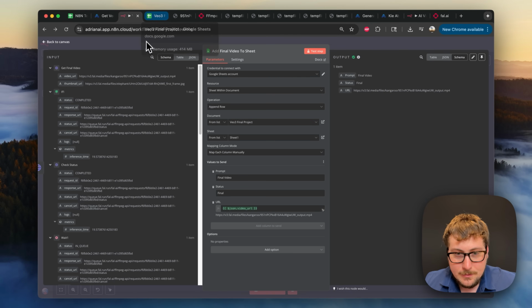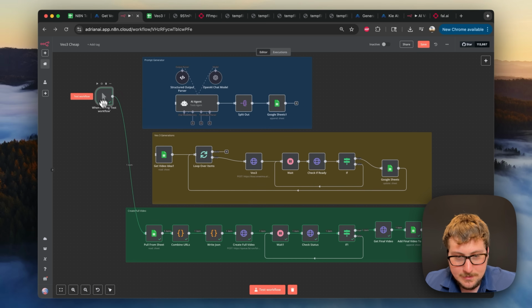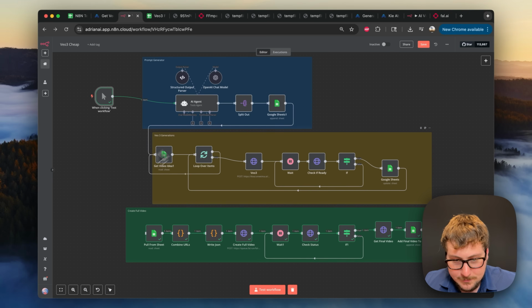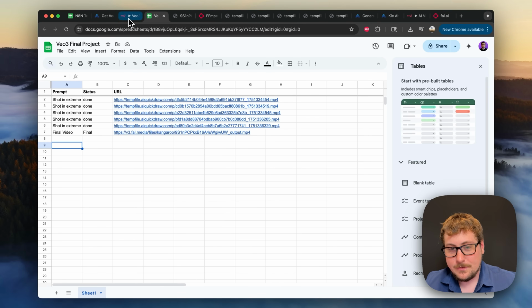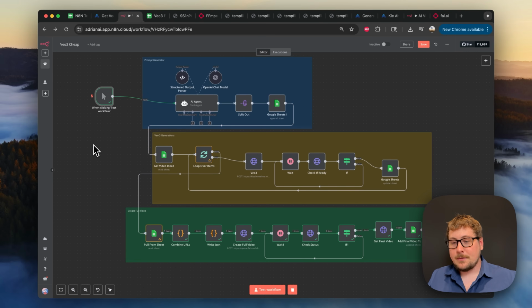And then if we go back to this right here, we can just wire this up to the beginning: wire the first module to the second module, wire the ending of the second module to the third module, and then when I hit test workflow, it will generate me my 5 prompts, it will generate me my 5 videos, it will stitch them together, it will make a final video right here, and everything will be complete.